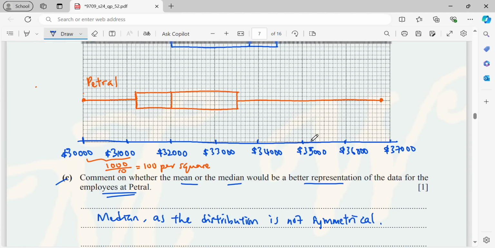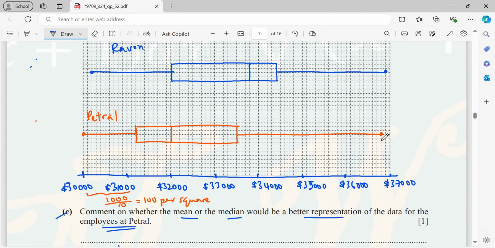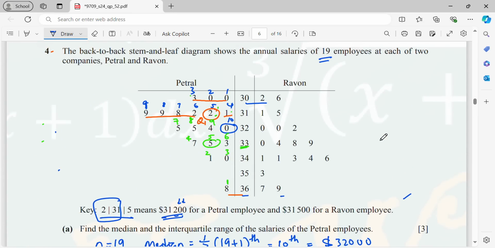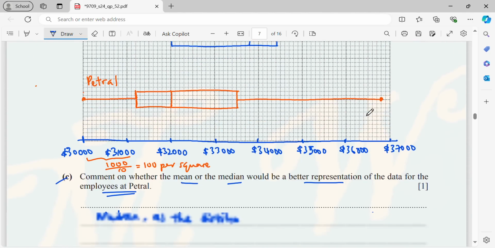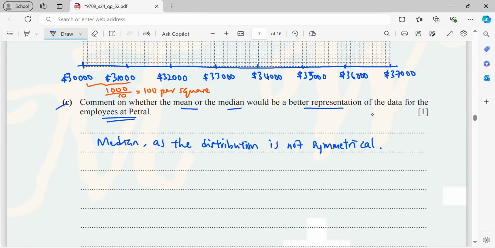Or you can say there is extreme value. So when you look at the original data, the majority are between 30,000 and 34,000, but suddenly one is 36,800. Or probably here you can just write, or there is an extreme value.